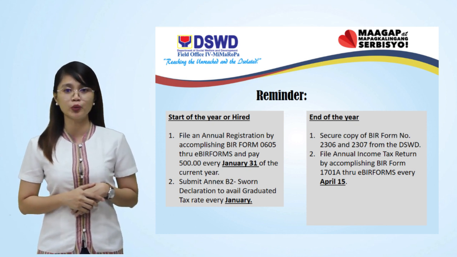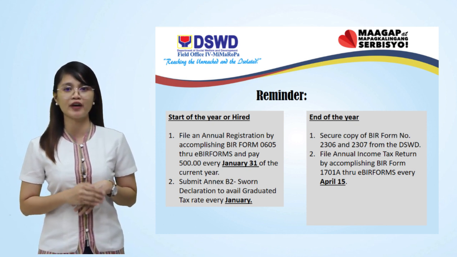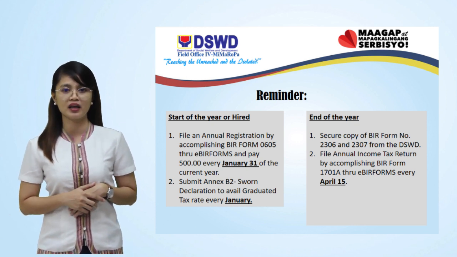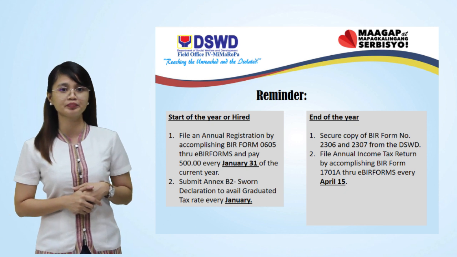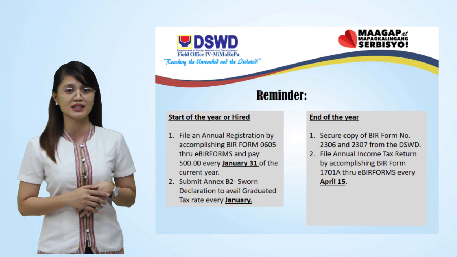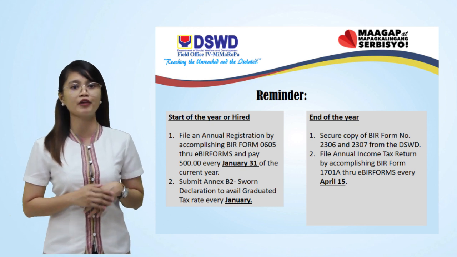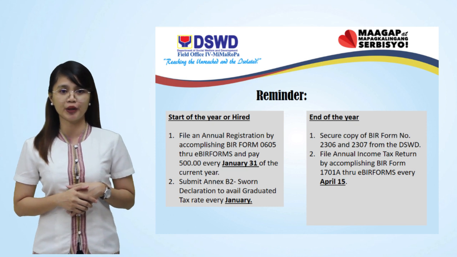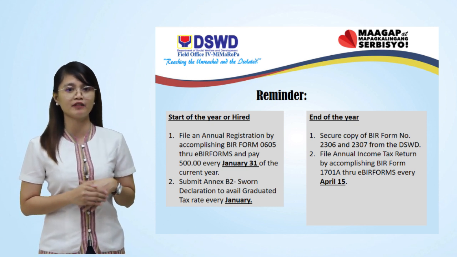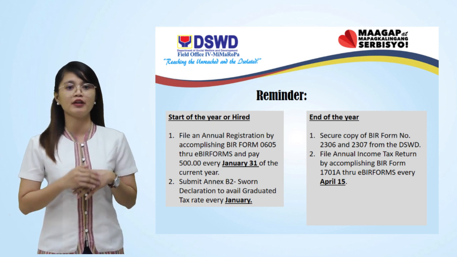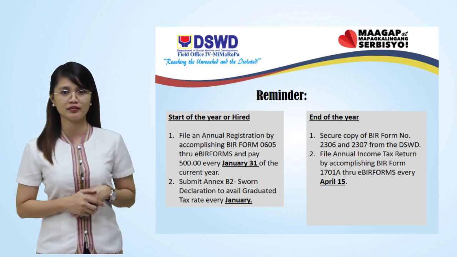Submit Annex B2, sworn declaration to qualify to graduated income tax rate every January. Then at the end of the year, secure copy of BIR Form number 2306 and 2307 from the DSWD. File annual income tax return by accomplishing BIR Form 1701A through eBIR forms every April 15.